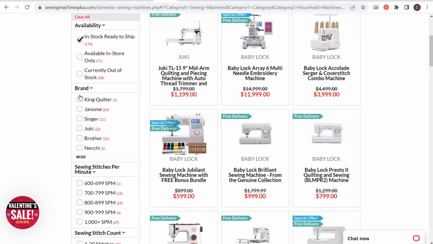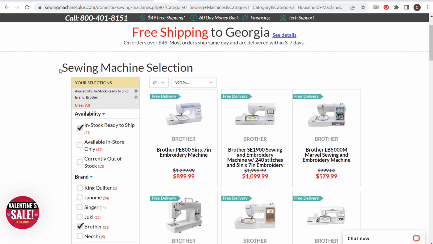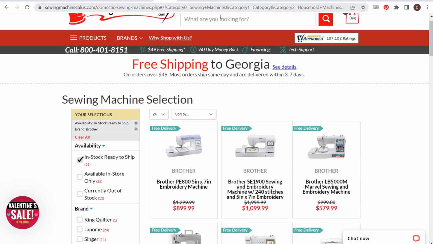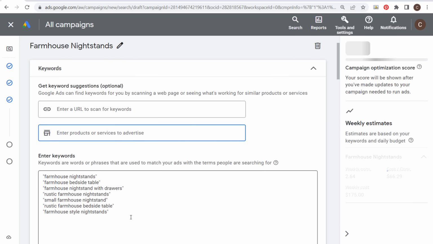look at all of these different brands they have here. So somebody who's looking for Brother sewing machines, we'll click on Brother Sewing Machines. This Brother Sewing Machines page is going to be a completely separate ad group targeting phrase match keywords using Brother Sewing Machines. And then what you can do is, as you're building that ad group through your search campaign, do the same thing we did earlier.